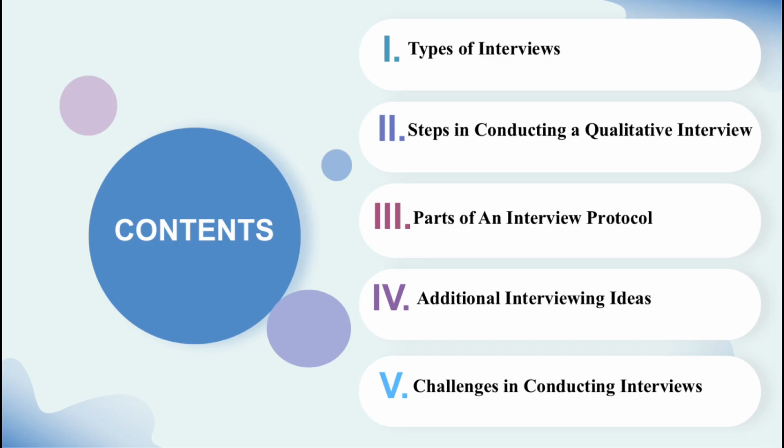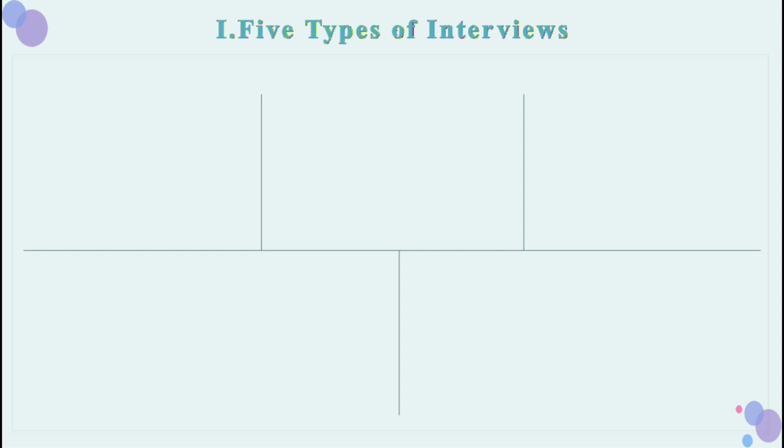I will explore the details of this chapter, breaking it down into the following key aspects: 1. Types of interviews. 2. Steps in conducting a qualitative interview. 3. Parts of an interview protocol. 4. Additional interviewing ideas. 5. Challenges in conducting interviews. There are 5 different types of interviews available to qualitative researchers.